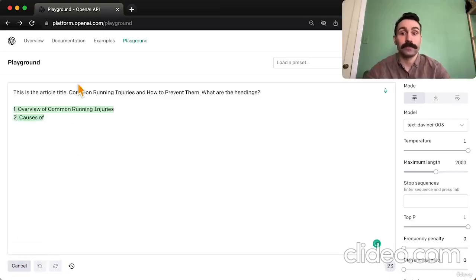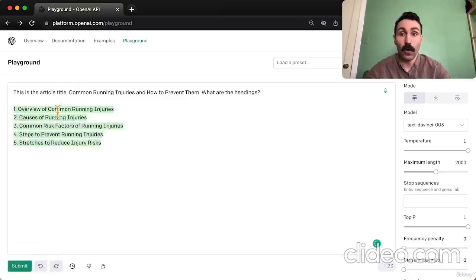We'll hit submit and we'll see what we get. Overview of common running injuries, causes, common risk factors, steps to prevent, stretches to reduce. Solid, right? This is pretty solid. I like this. So let's keep this information and let's move on.